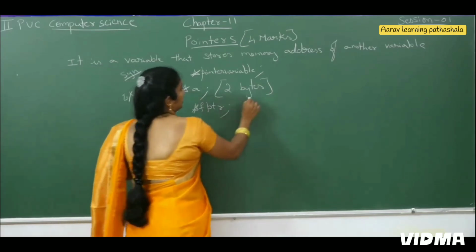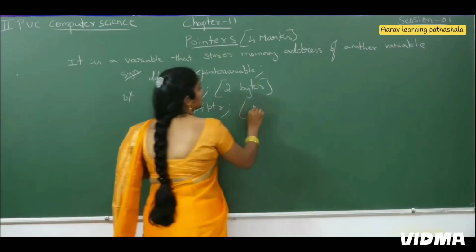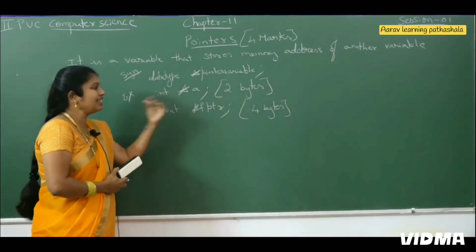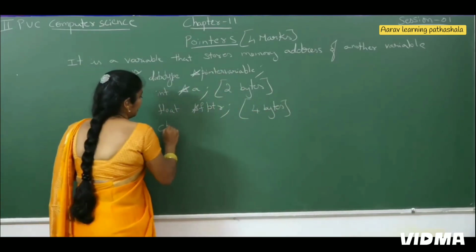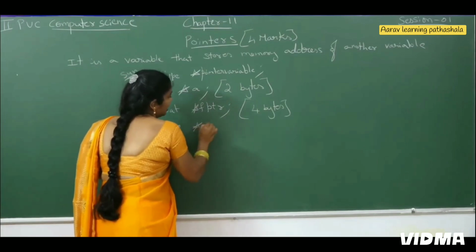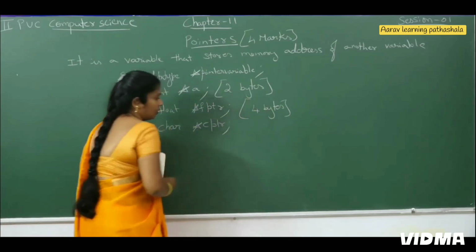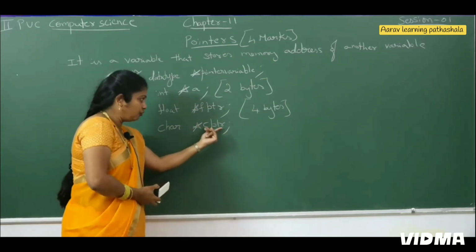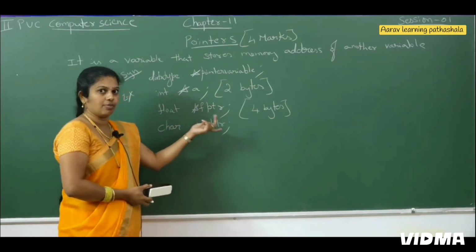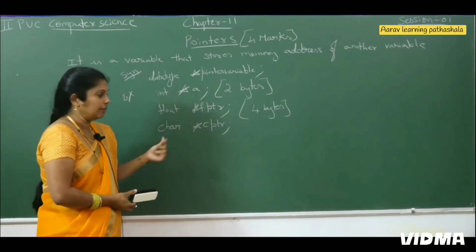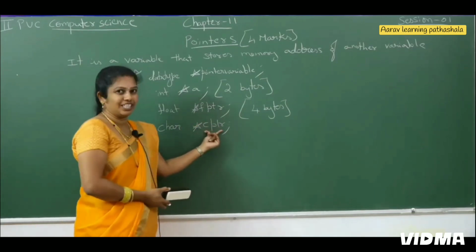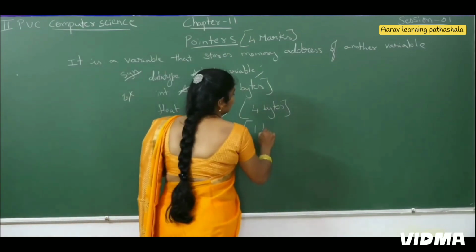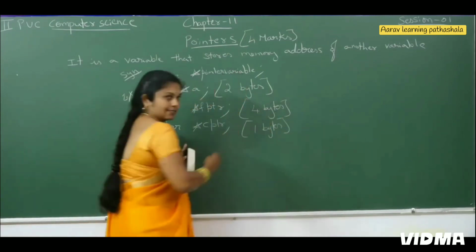Once it is float, then it takes 4 bytes of data. 4 bytes of space it is going to occupy. For example, char star cptr. Then cptr is a pointer variable. How do I know it's a pointer variable? Before that variable we have the star operator. From that I can identify it is a pointer variable. It stores the address of another variable of type character. Char takes 1 byte of memory space.